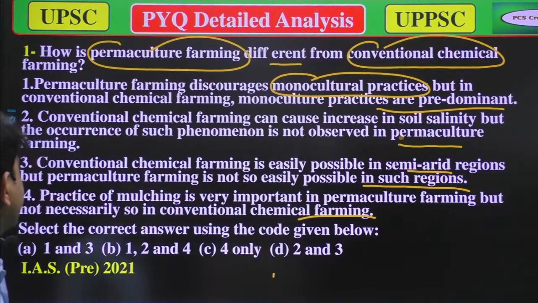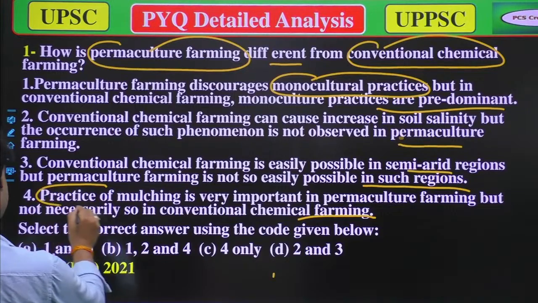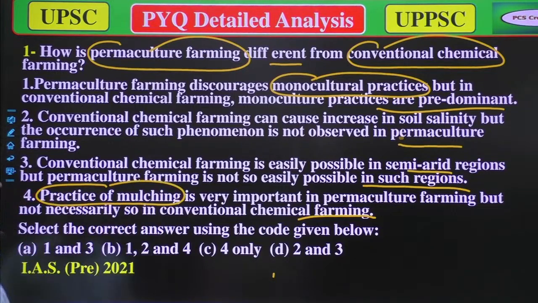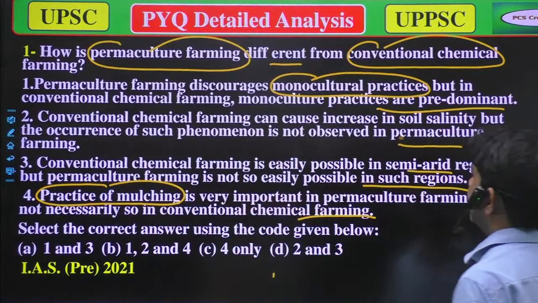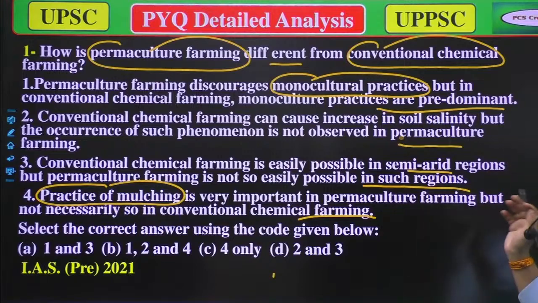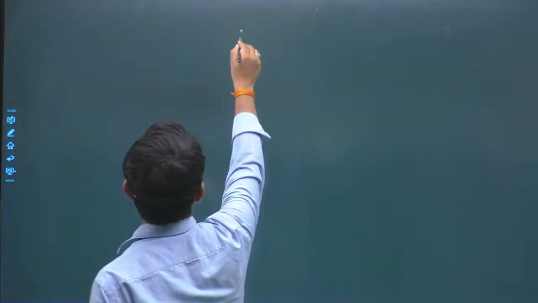But please try to attempt. Next is mulching, the practice of mulching. So I think now we should start. We have permaculture farming, then the monoculture practice. I know that if these terms are clear for you, then you can correlate.